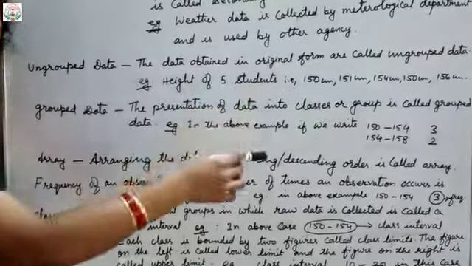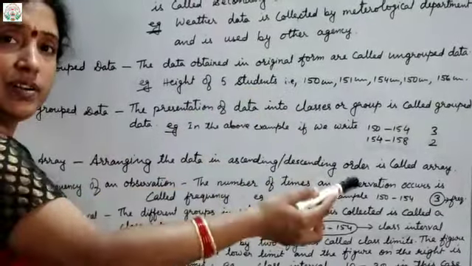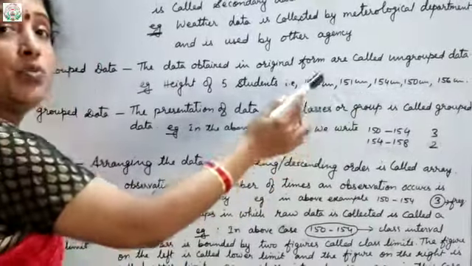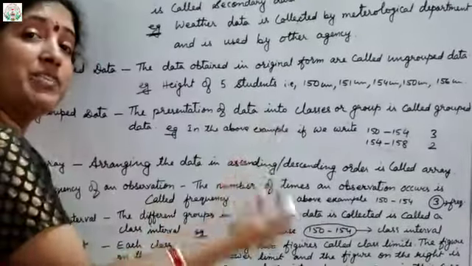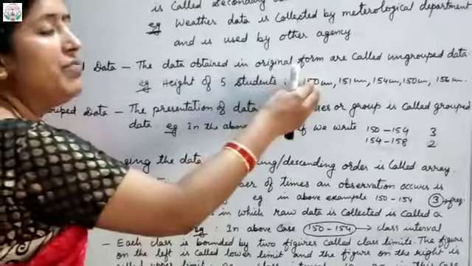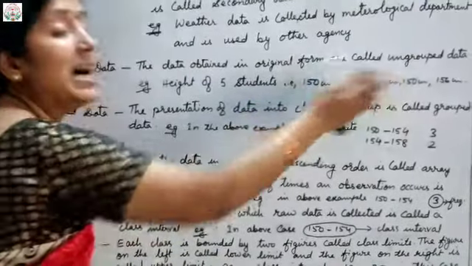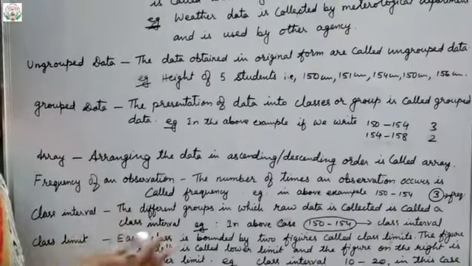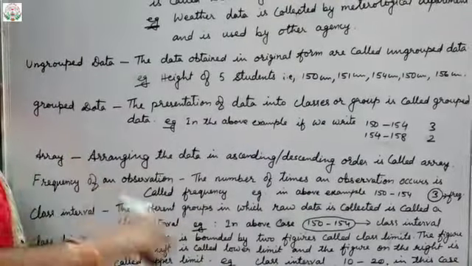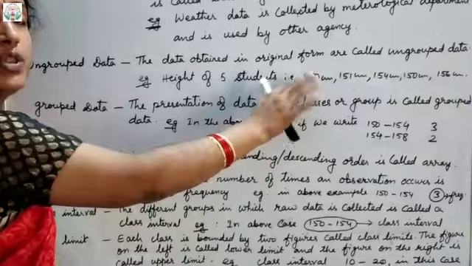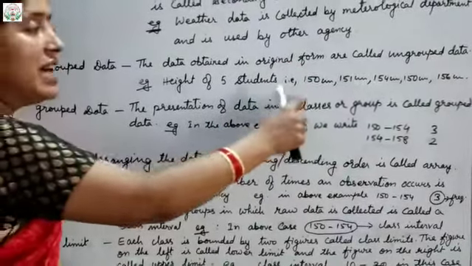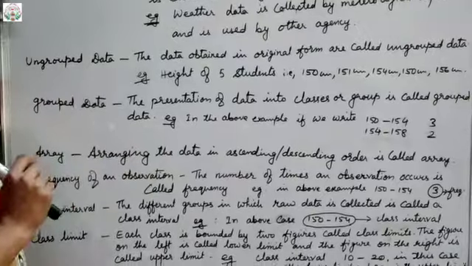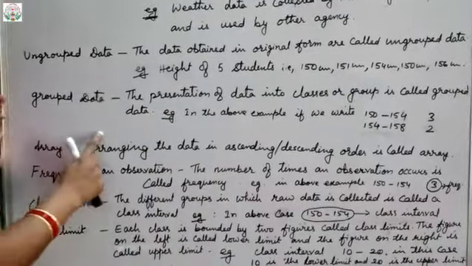Understood? The answers given by the students about their heights are written directly. So that is the original form of data which I am getting from the students and I have written here. This is called ungrouped data. It means the 5 students' heights which I get directly from the students and write directly without any manipulation. That is called ungrouped data. Clear, children?